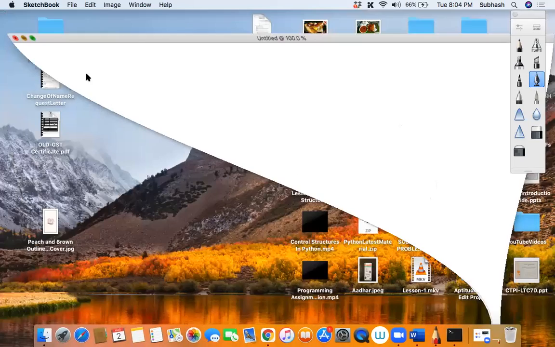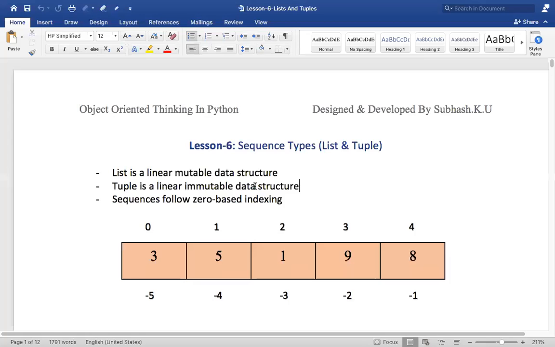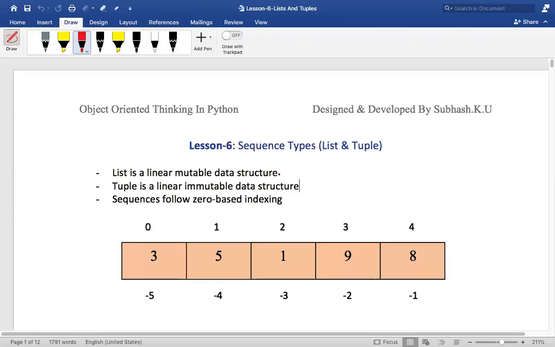Anyways, guys, what's the topic for today, my dear friends? Let's learn the sequences, and out of all the sequences, we are going to learn list and tuples. Okay, super cool. Having said that, I want you to read out the first, second and third sentences over here which I've given. What is the first point, my dear friends? The first point is: list is a linear mutable data structure.